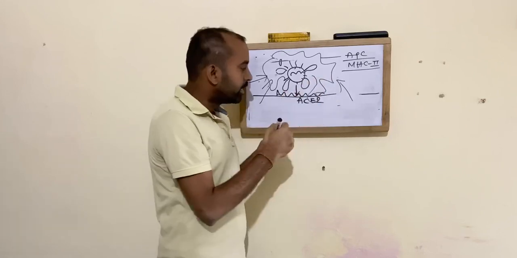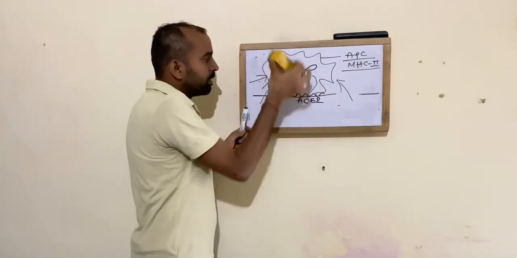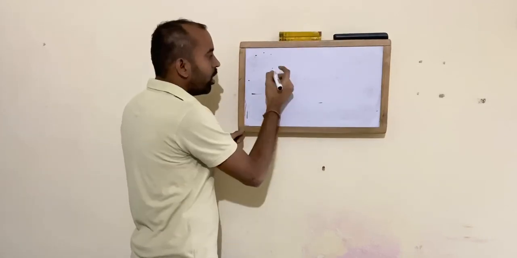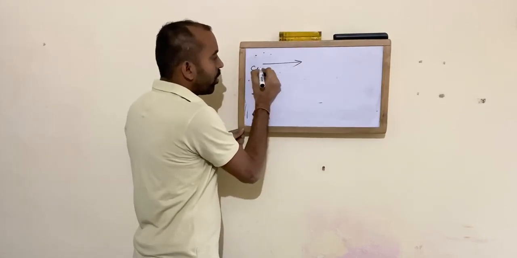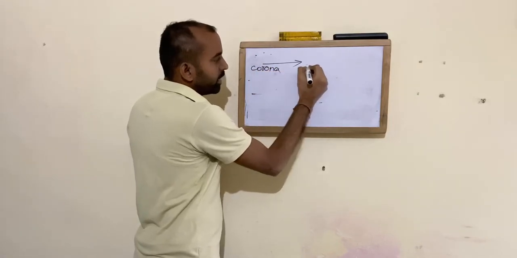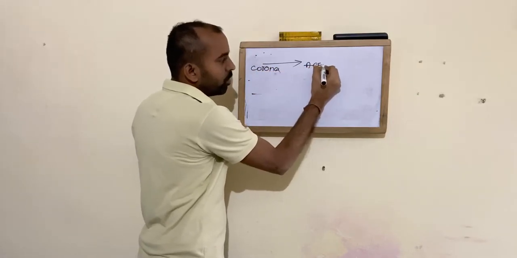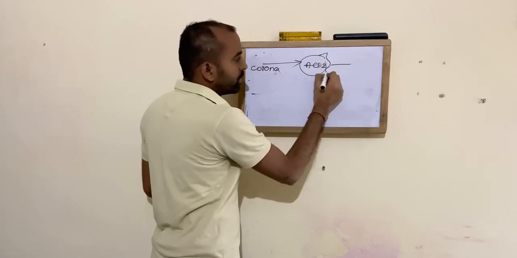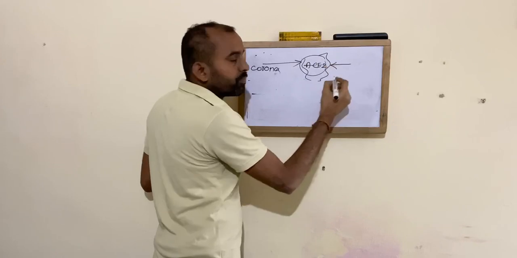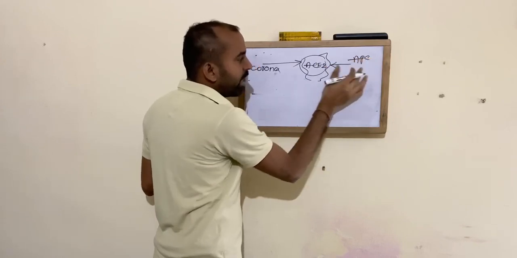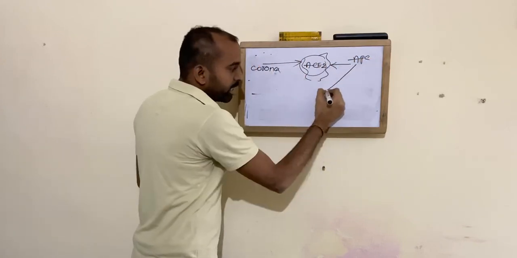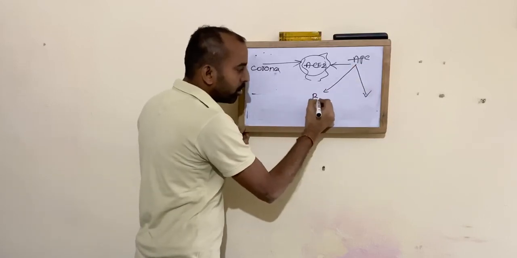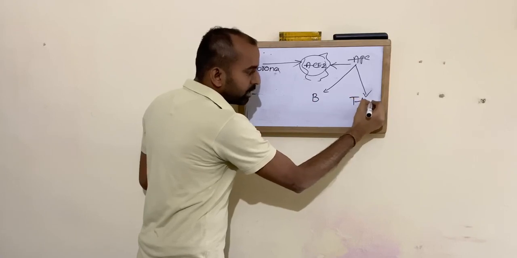After that, I will tell you the sequential steps involved. That is the coronaviral infection, which affects ACE2. After the virus affects the ACE2 receptor, the antigen presenting cells will engulf it and present it to the B lymphocytes as well as the T helper cells.